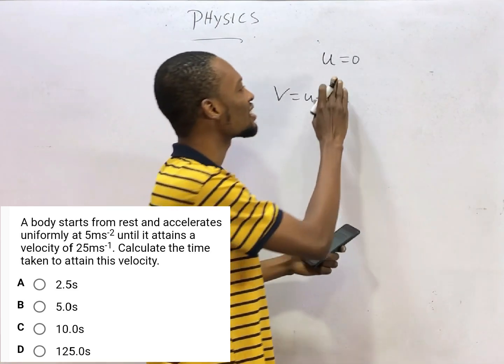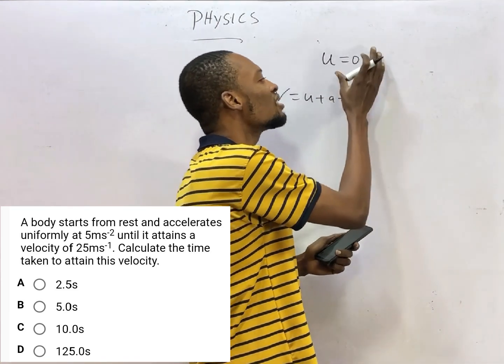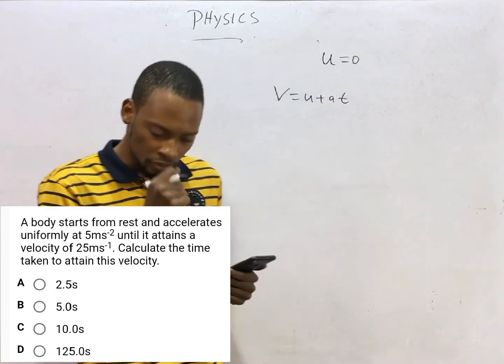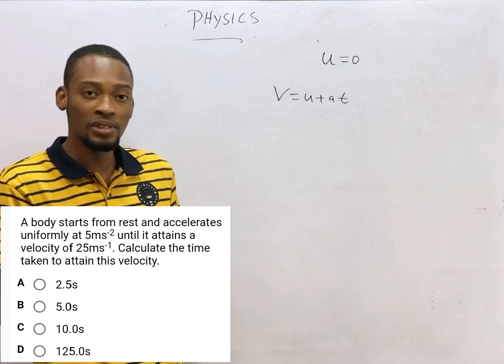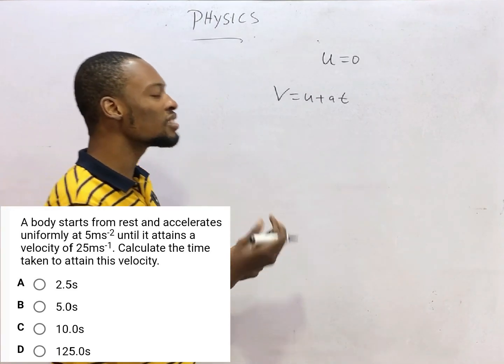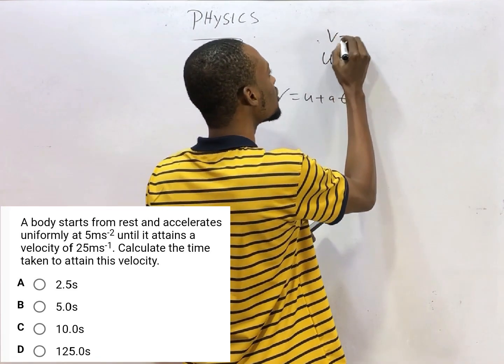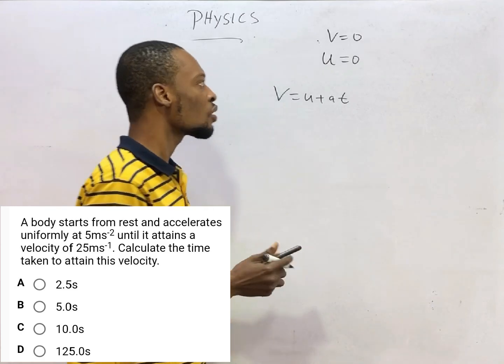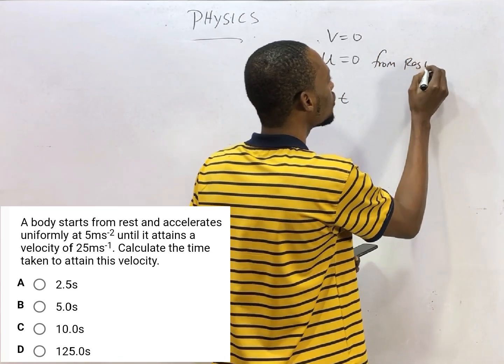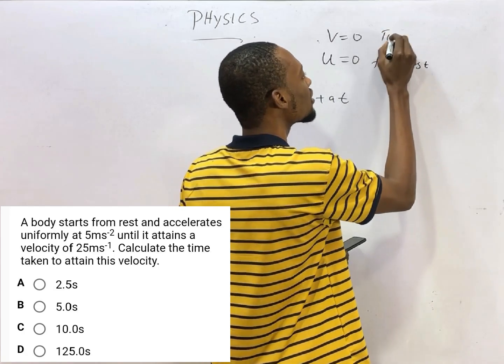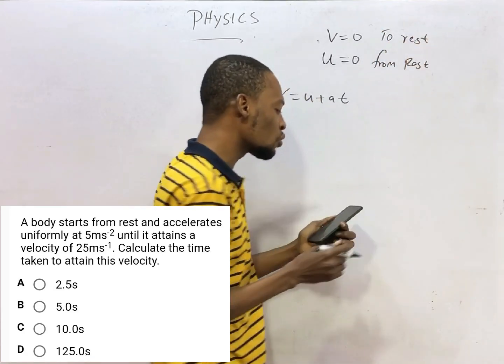When they say a body starts from rest, it simply means the initial velocity is 0. Sometimes you'll be told that the body comes to rest or goes to rest. When a body goes to rest, final velocity is equal to 0. When a body starts from rest, u is 0; goes to rest, v is equal to 0.